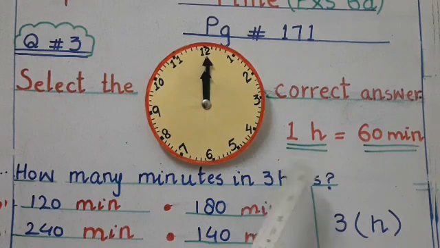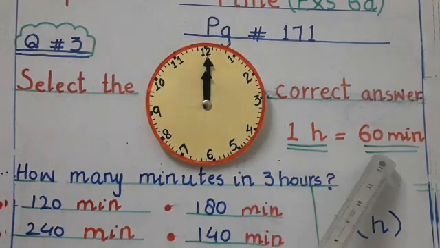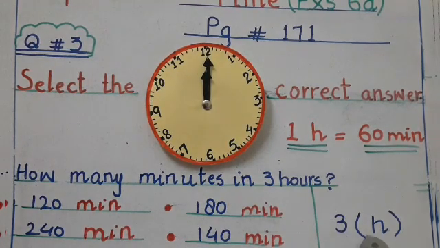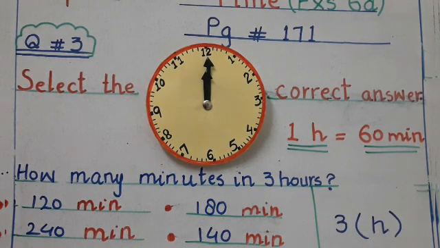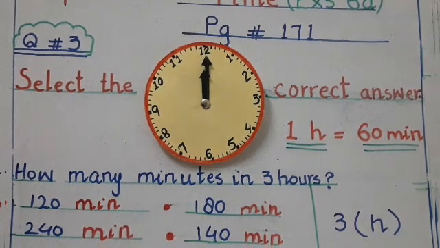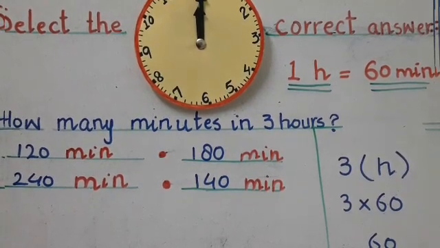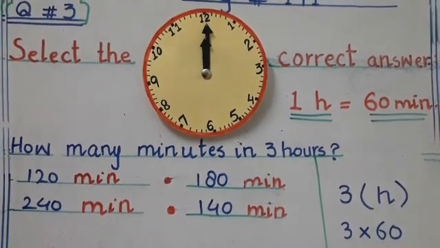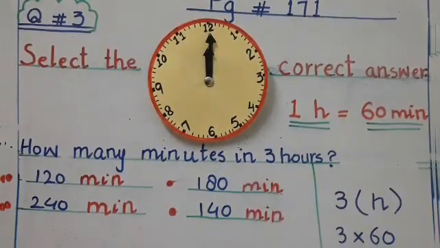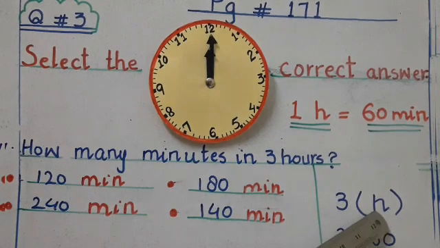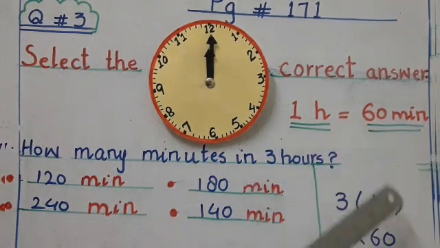3 hours. Students, as you know, 1 hour is equal to 60 minutes. So first of all, we will write 3 hours. We will write the digit 3 as it is and we will multiply it by 60, because 1 hour is equal to 60 minutes.